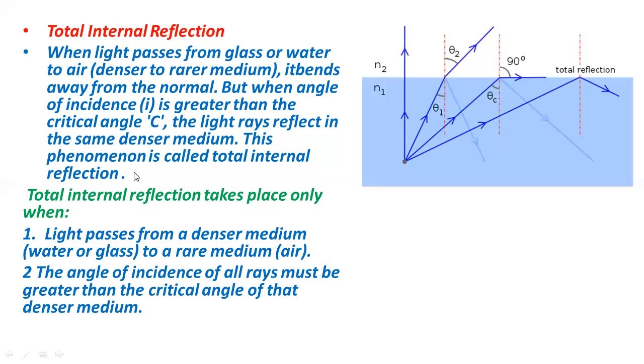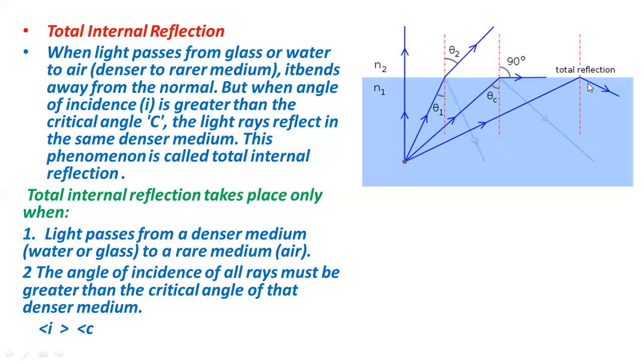The second condition is that the angle of incidence of all rays must be greater than the critical angle of that denser medium. If the angle is greater than the critical angle, then total internal reflection will take place. If the angle is not greater than the critical angle, then no total internal reflection will take place. So these two are the important conditions.